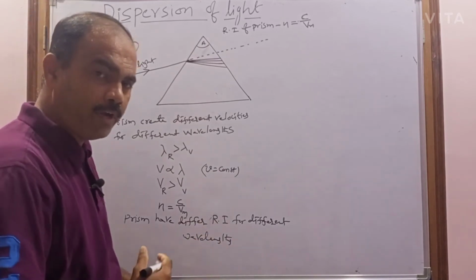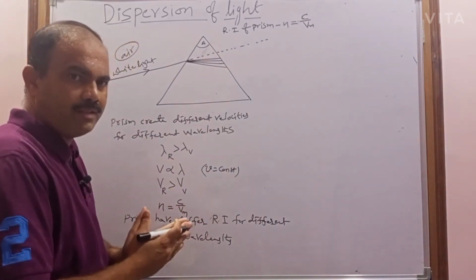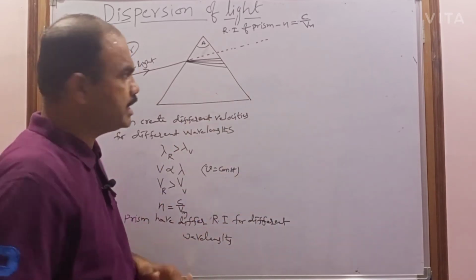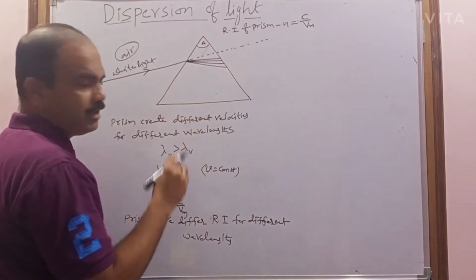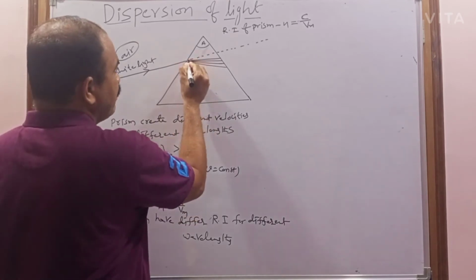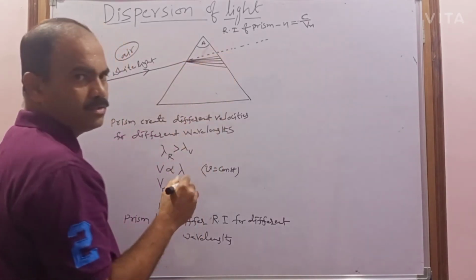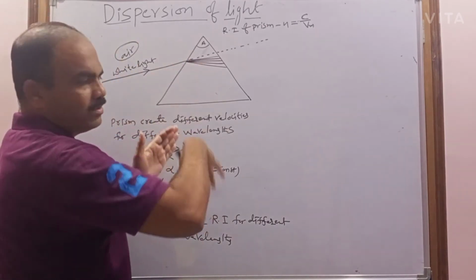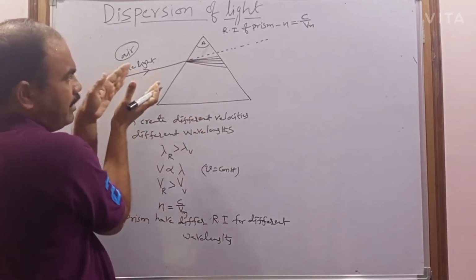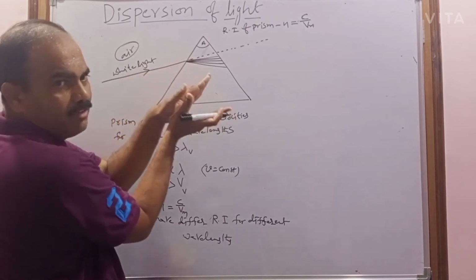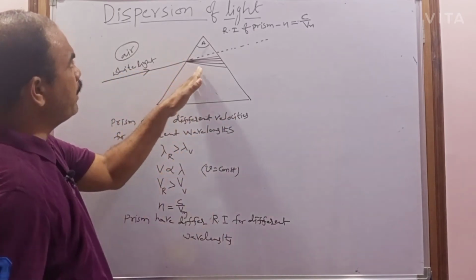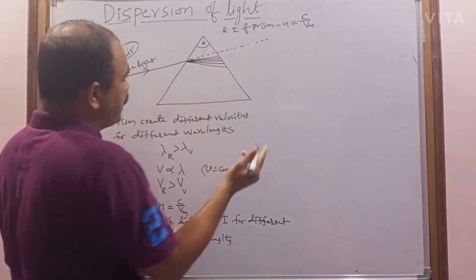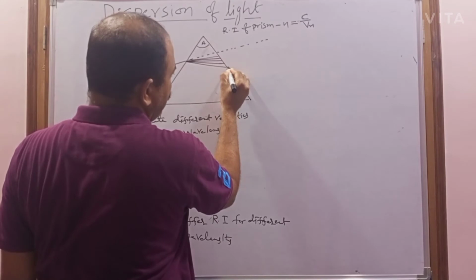What is the basic property of light? It must reach its destination in the least time. That's why each color selects an individual path so that it takes the least time. So all the colors, which so far traveled along the same path, are now separated. This phenomenon is known as dispersion.